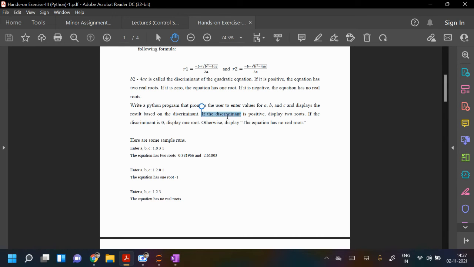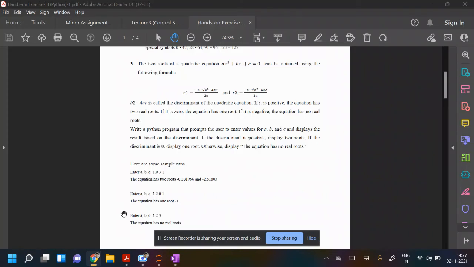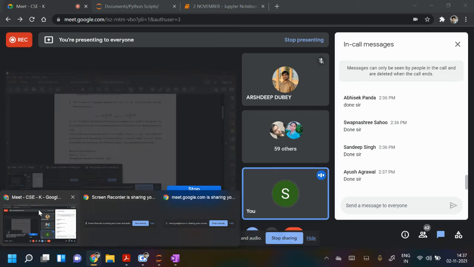Okay, if the discriminant is positive, then display two roots. So we have done that. If we continue that program, here I have seen this only. Now if you want to continue with the roots also, you can write that. So let me write that part.